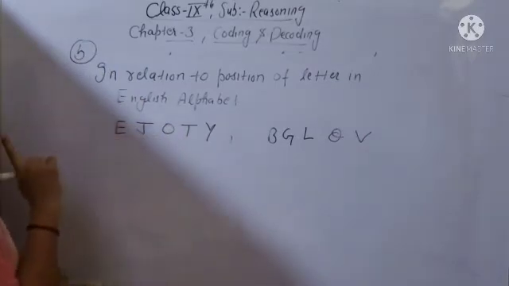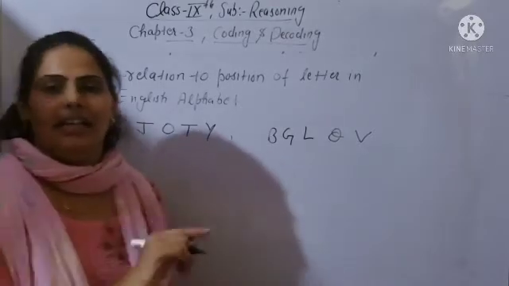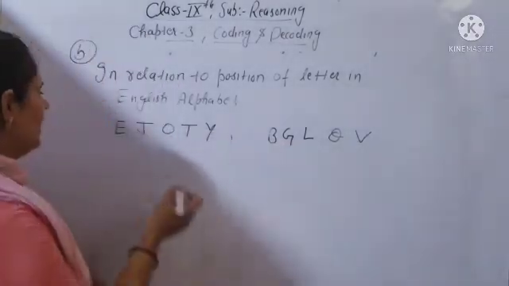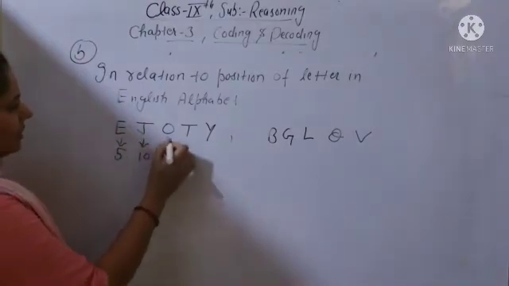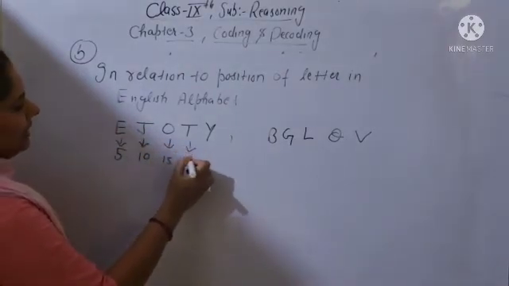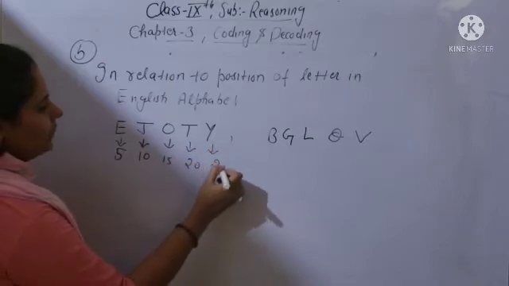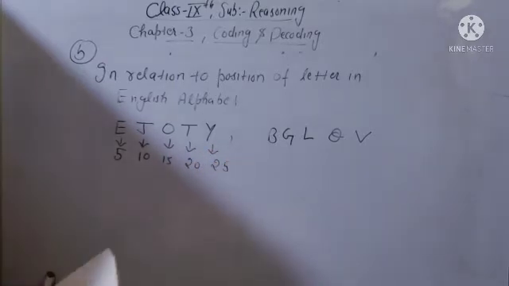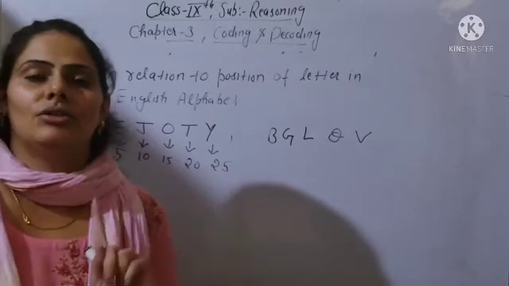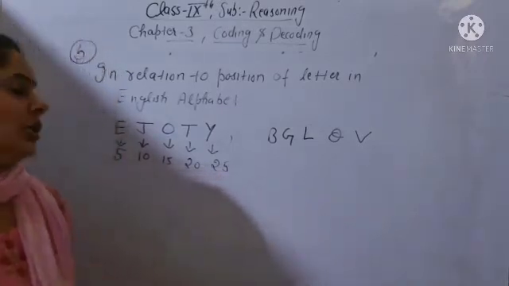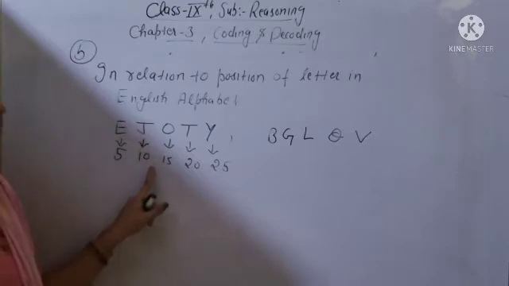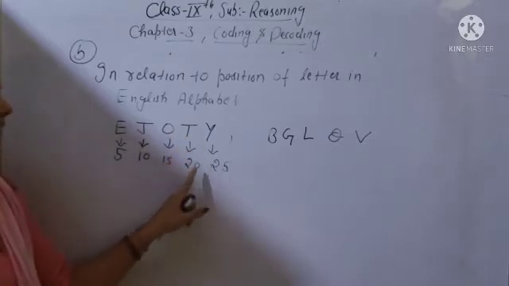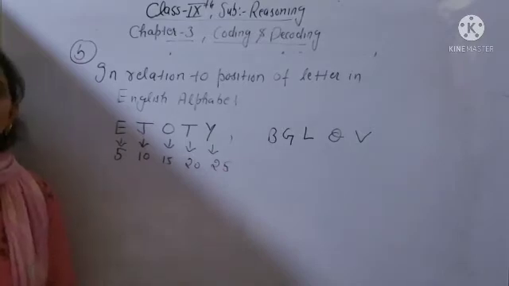So if you start from the left hand side, from the letter A, then E will be at 5th position, J will be at 10th position, O at 15th, T at 20th, and Y will be at 25th position. Is it clear? If you are starting from the left hand side, from the letter A, E will be at 5th position, J at 10th, O at 15th, T at 20th, and Y at 25th position.